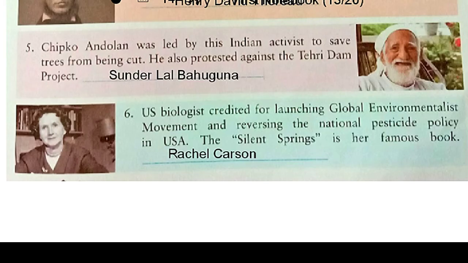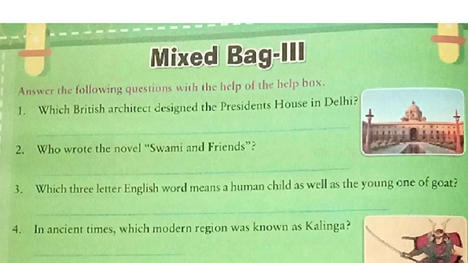So like this we have completed our exercise number 35 also. Now we'll move to our last exercise of this unit, that is mixed bag 3. So here is our mixed bag 3, and as you know, in the mixed bag we always get the question of mixed type. Okay, so let's start with our question number 1. Which British architect designed the President's House in Delhi? Yes, it was Edwin Lutyens.